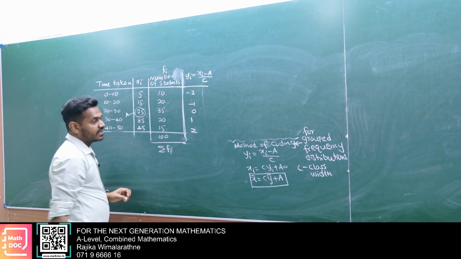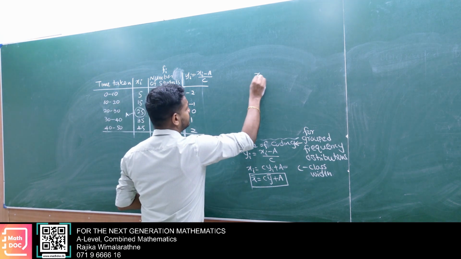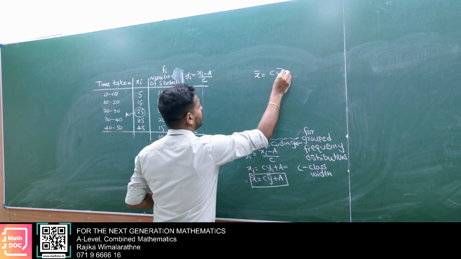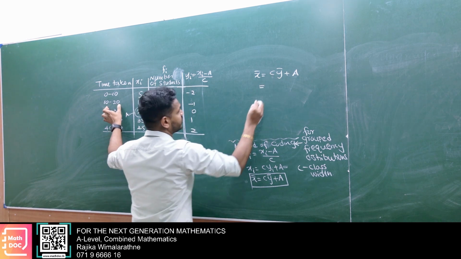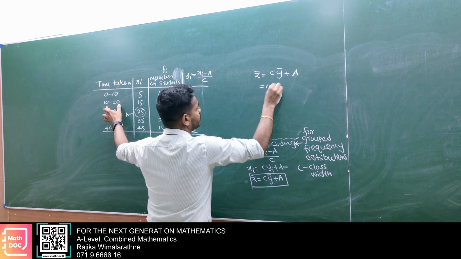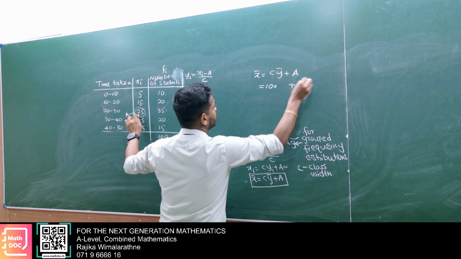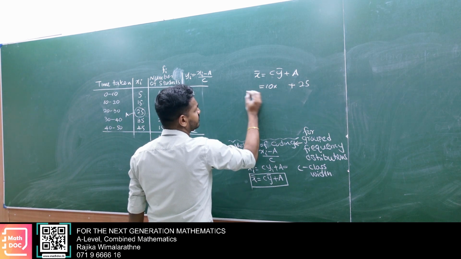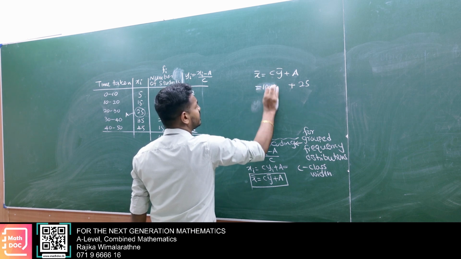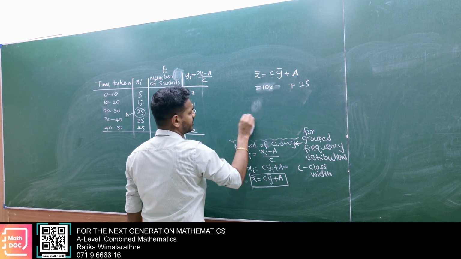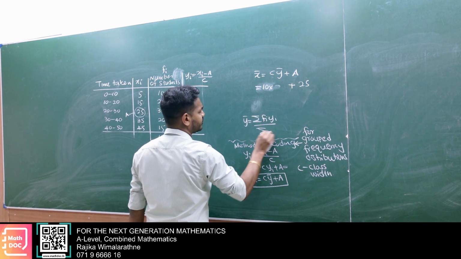Then here x bar, the mean, is C y bar plus A. Now C, the class width, is 10. A, the assumed mean, is 25. Here we call y bar sigma fi yi divided by sigma fi.